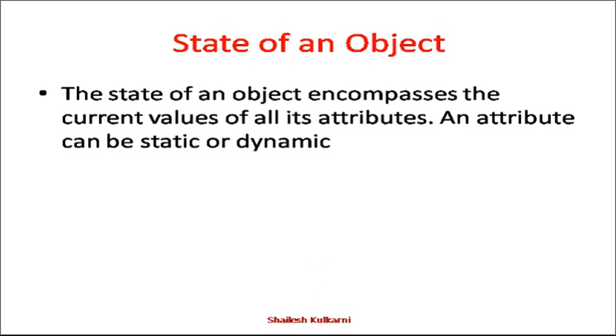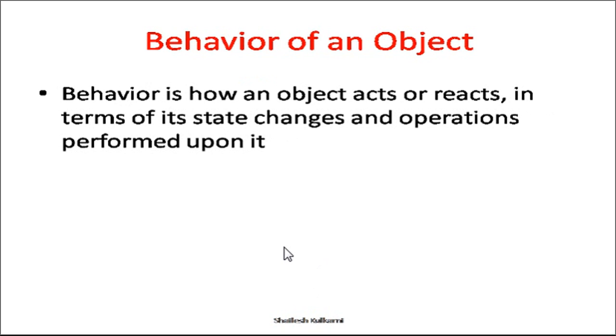The next characteristic is the behavior of an object. Behavior is how the object acts or reacts in terms of state changes. For example, if we again take the car object, at one position the speed is 0. When the speed is, let's say, 40, the behavior is that it is moving. So depending on the speed as an attribute, the behavior of the car object is changing. That is behavior.